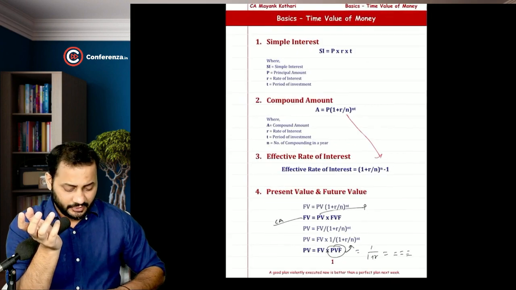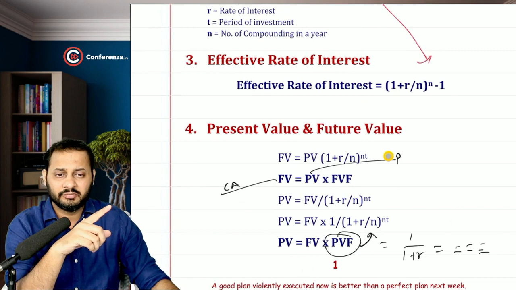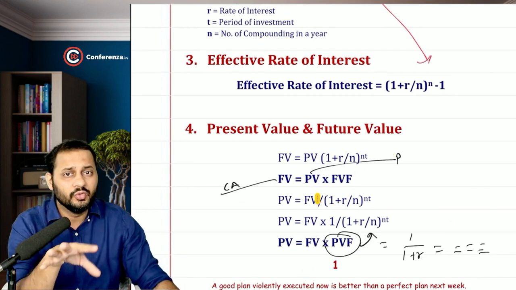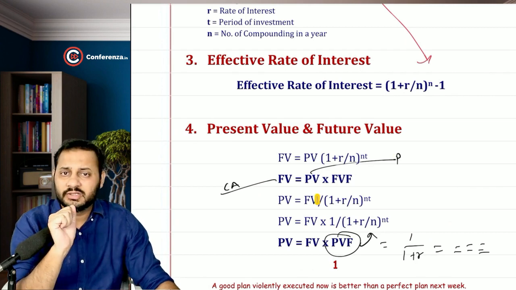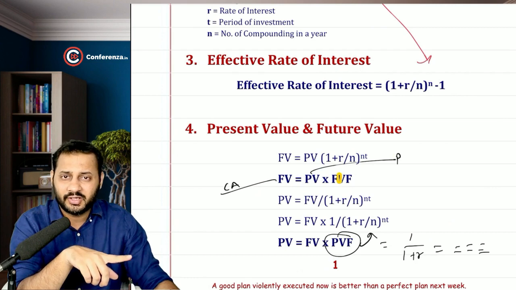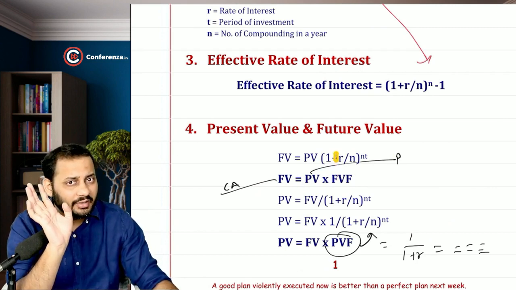Present value and future value is a concept derived from the compound amount and the present value formula itself. So this formula is nothing new but the compound amount and principal formula. Future value is equal to present value into future value factor, which is nothing but (1 plus r divided by n) to the power nt.